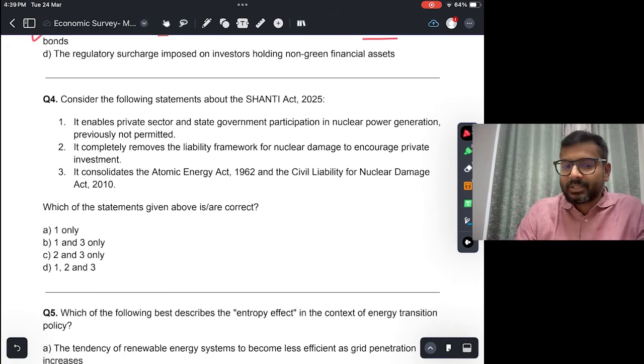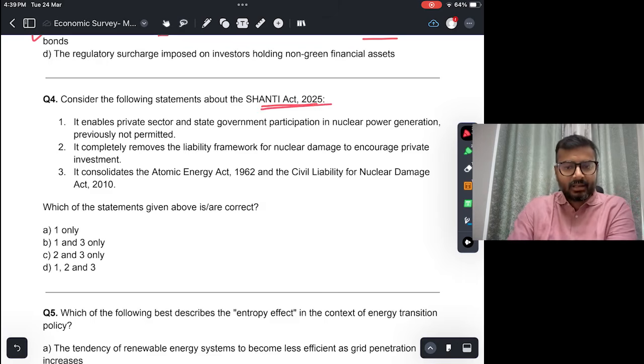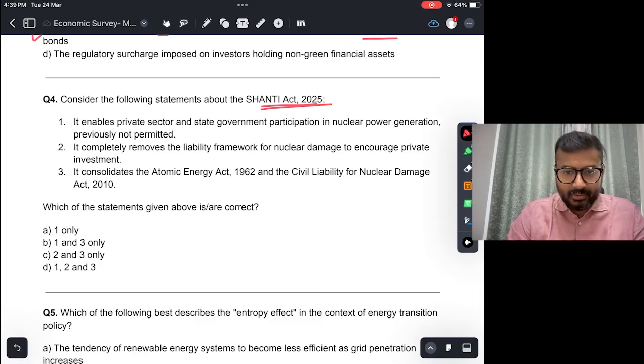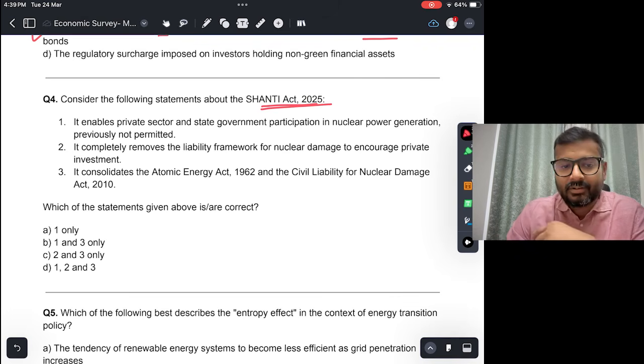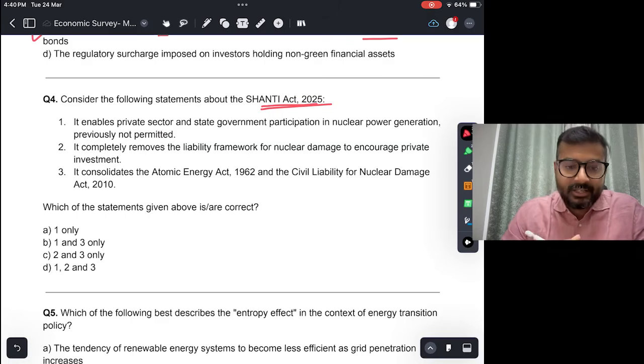Consider the following statements about the Shanti Act 2025. Shanti Act stands for the Sustainable Harnessing and Advancement of Nuclear Energy for Transforming India Act 2025. I am checking quickly because even I don't remember. So mainly it is for nuclear energy. First, it enables private sector and state government participation in nuclear power generation previously not permitted.